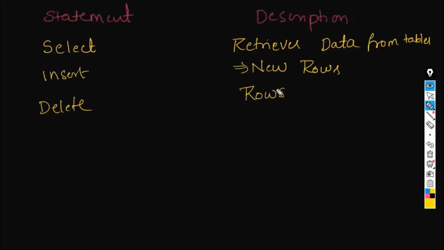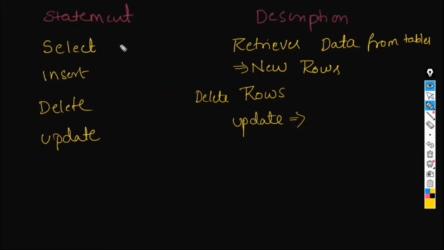We just saw that without the where condition, it deletes the entire table. So it deletes rows based on the condition. And then update. It updates the existing row with the new value based on the condition you give. It might update one row or two rows, or the entire table if you miss the where condition.